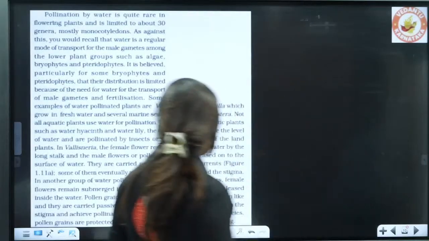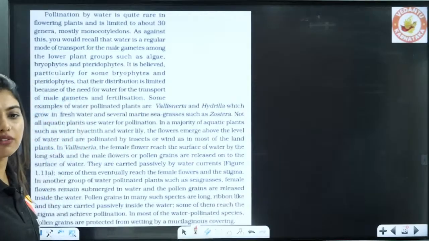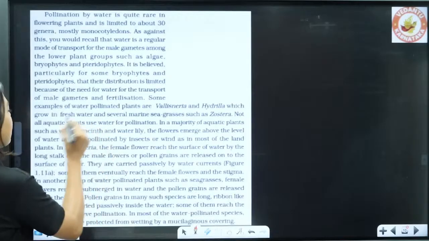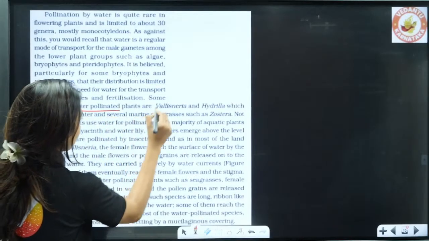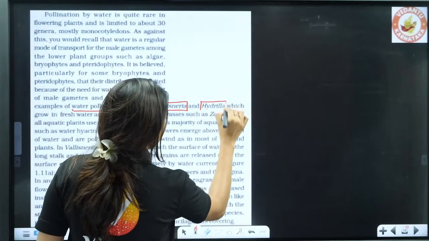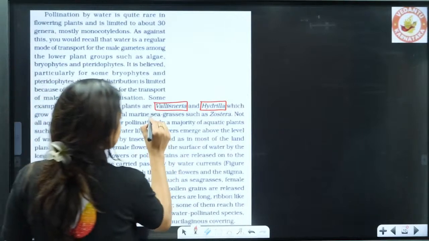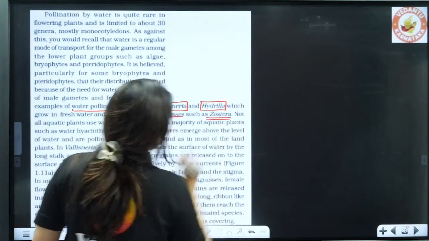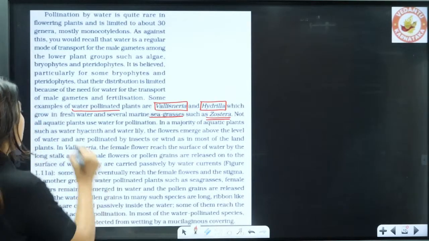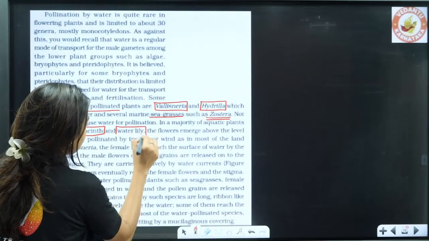So now they have asked, what is the characteristic feature of the water pollinated flowers? In the NCERT, look here, some examples of water pollinated plants are Vallisneria and Hydrilla, which grow in fresh water, and several marine sea grasses called Zostera. Now, not all aquatic plants use water for pollination. In the majority, water hyacinth and water lily do not use water for pollination.